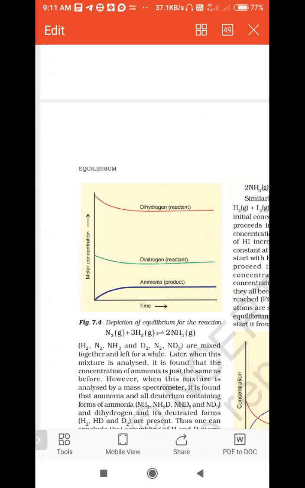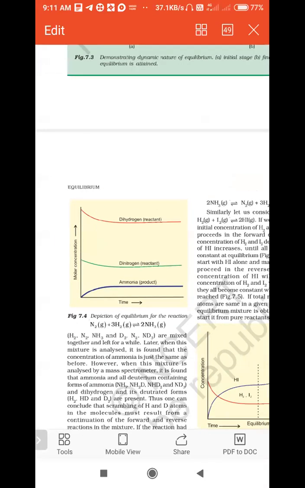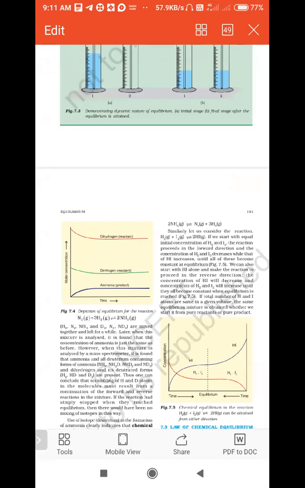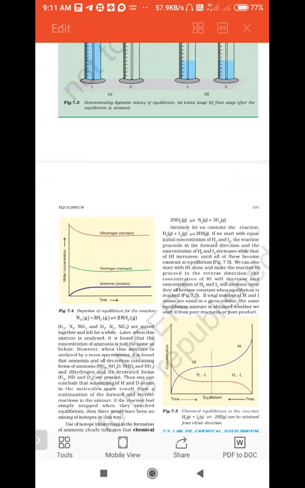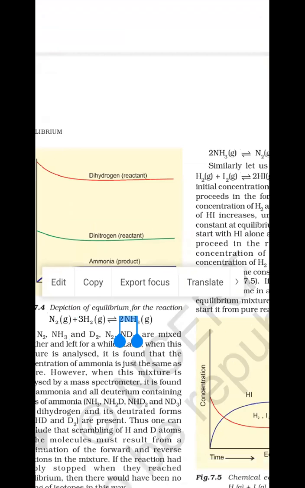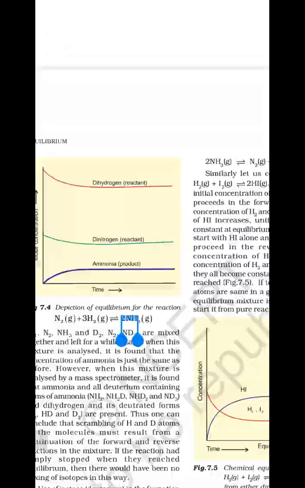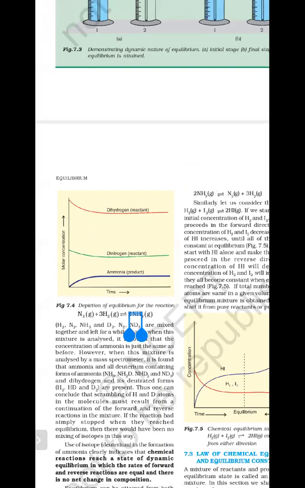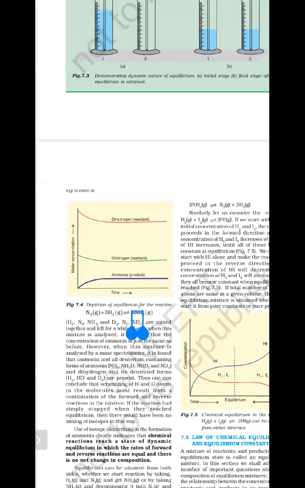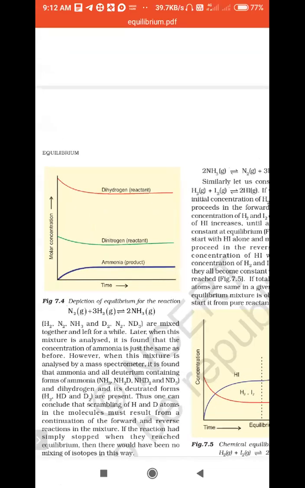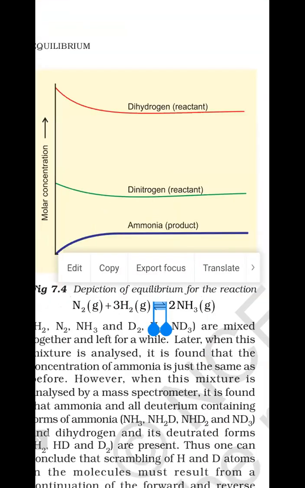That means at a certain time, the concentration of the reactants and the concentration of the product are both equal. That means the reaction has attained equilibrium. We represent that equilibrium with a double-headed arrow symbol. So you can say that it is a reversible reaction, or dynamic equilibrium.